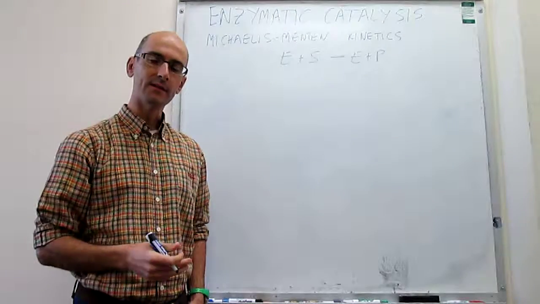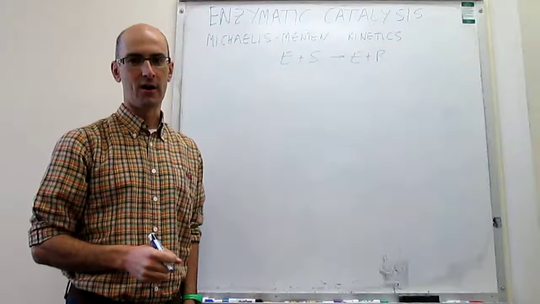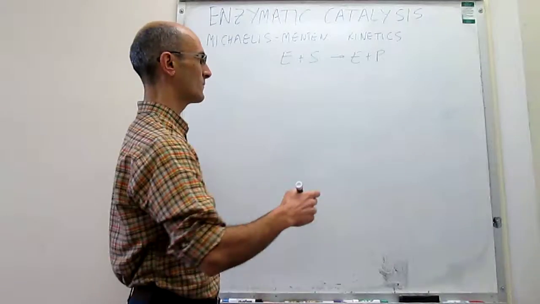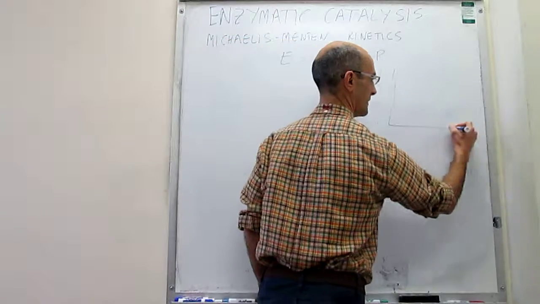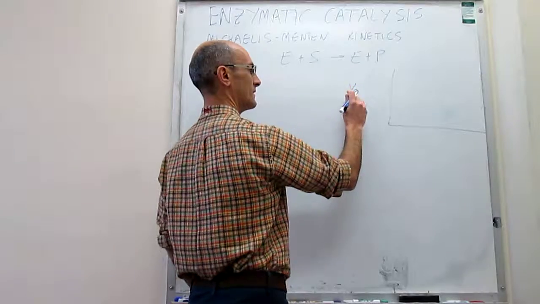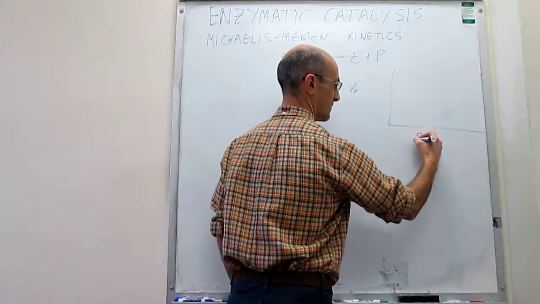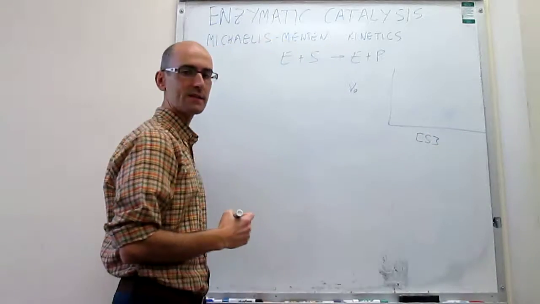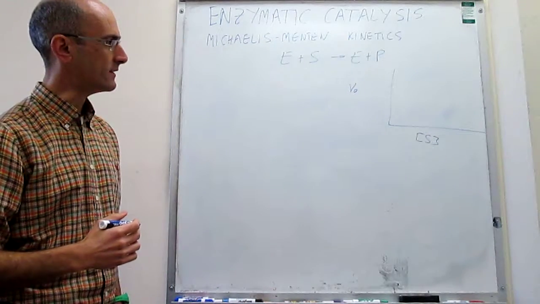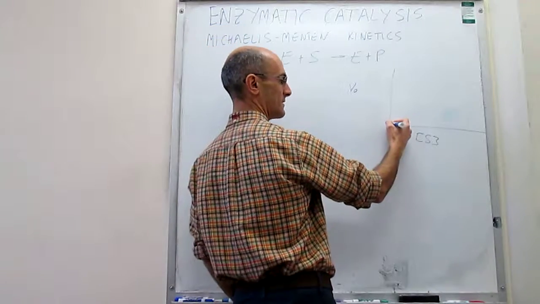What Michaelis and Menten did first was to measure how the rate for the reaction depended on the concentration of substrate. That determines the rate law. The type of measurements that they did, they just measured the initial rate, V0, as a function of the concentration of substrate. And what they discovered is that the rate dependence on the concentration of substrate looks something like this.